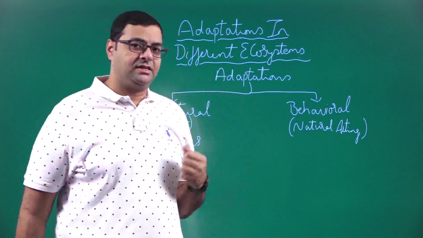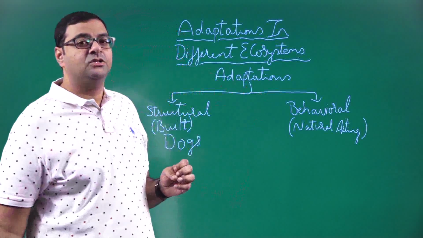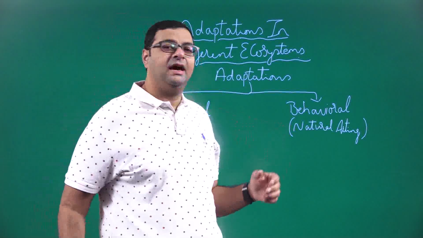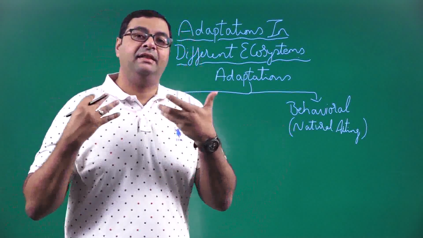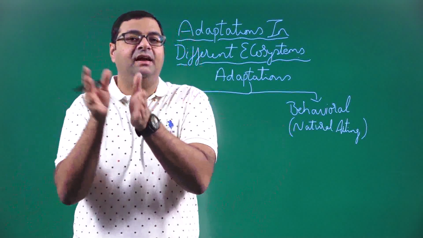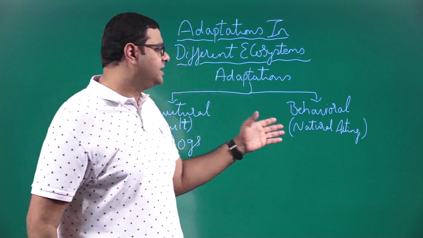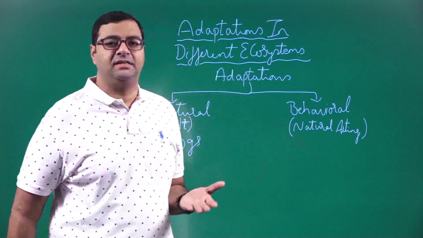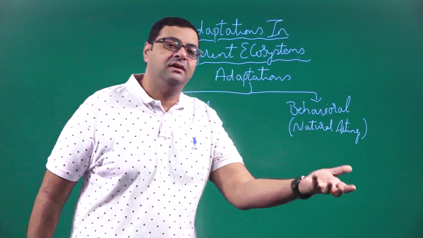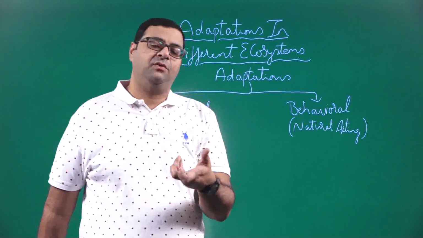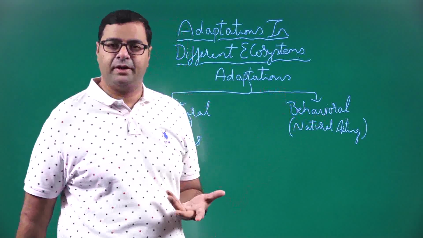Similarly, when we go to behavioral instincts, what are they? They are naturally acting. They are developed in that particular area. Adapting naturally to that particular condition of the environment is what is called behavioral adaptation.